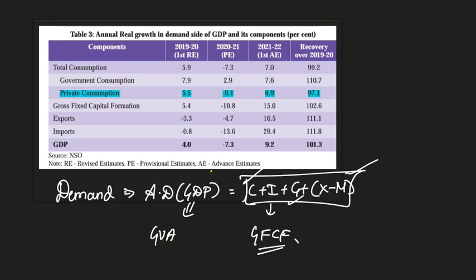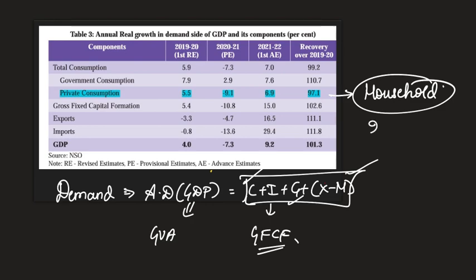Now, take a look at this chart. The most important trend that you have to notice is private consumption, or simply called household consumption. This is not yet at the levels of pre-pandemic era, that is in 2019. How was it like? We have not reached that stage yet.